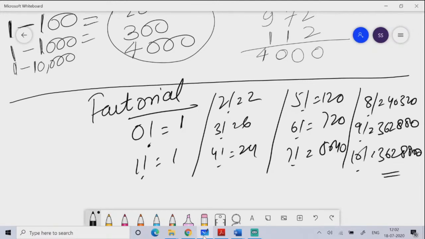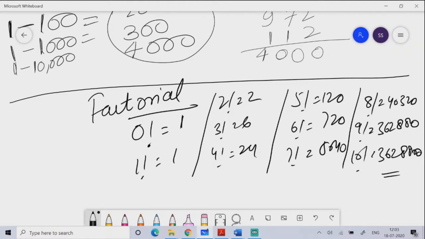The very important tool we use to solve problems on permutation and combination is the application of factorial. And definitely I believe you would have studied the chapter on numbers, where we studied how to count the number of zeros in n factorial. You divide n by 5, you get the quotient, and again you divide by 5, you get the quotient. Whatever quotients you get, you add them, and that will give you the total number of zeros.